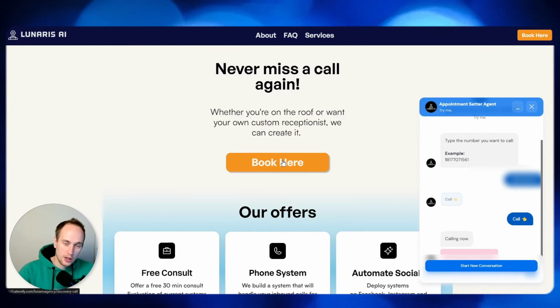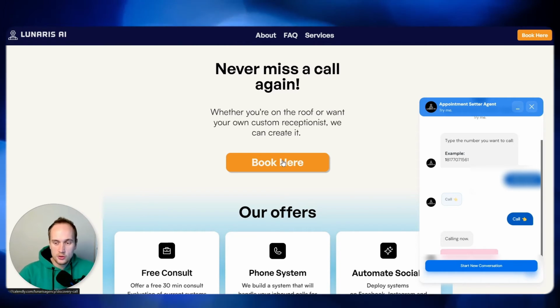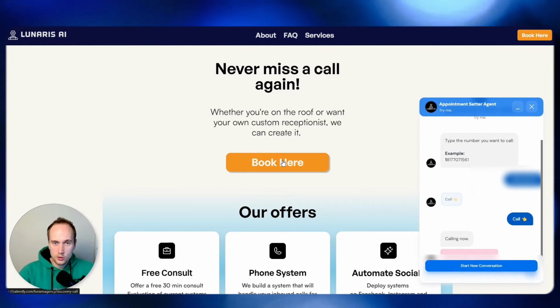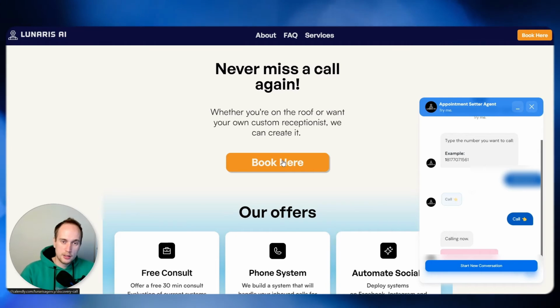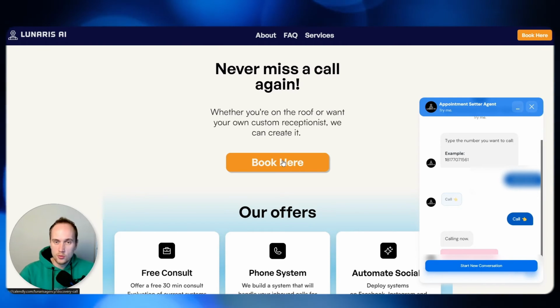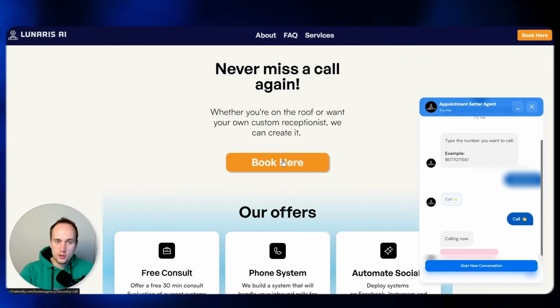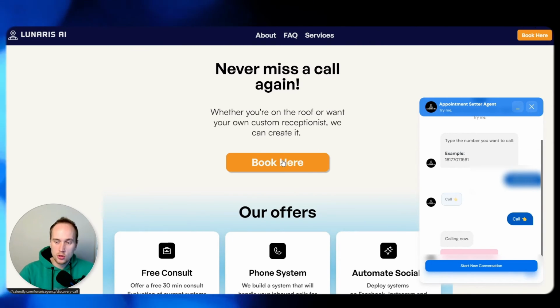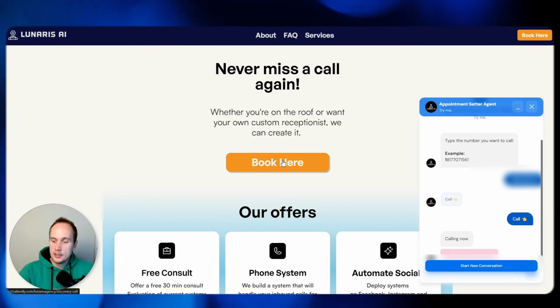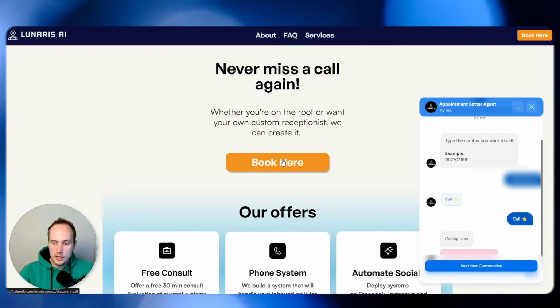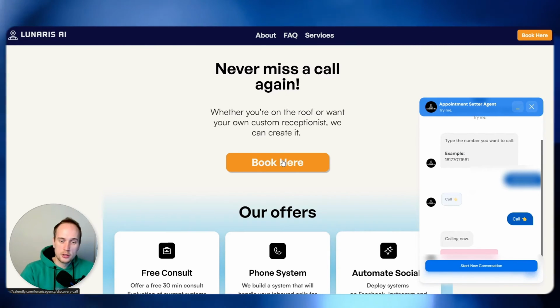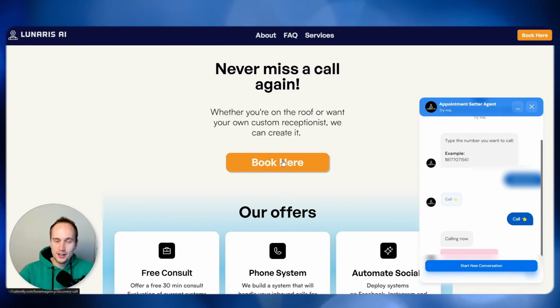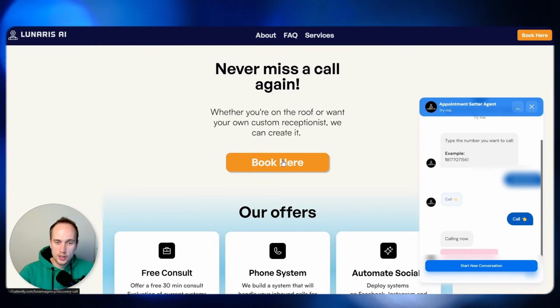But I don't actually like doing outbound stuff. So probably the best way I like to do this is as an inbound thing. People call your business with the number. So let's say you've got a Google number put there that people will call to book an appointment. Or if they call your number, it gets transferred to this AI appointment setter after a couple of rings.